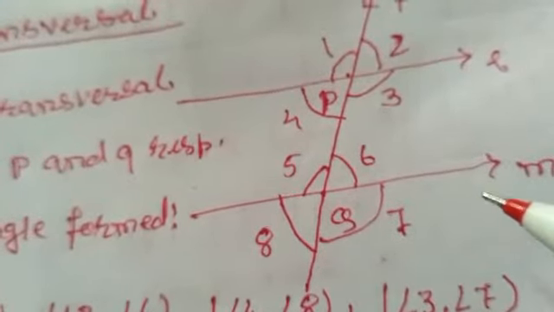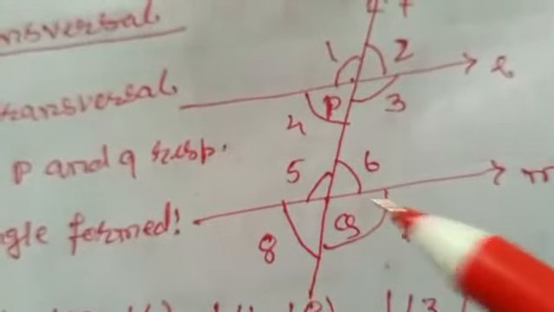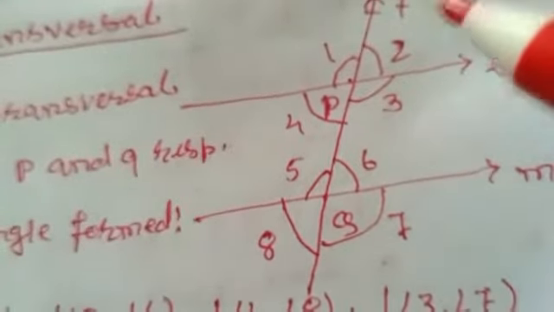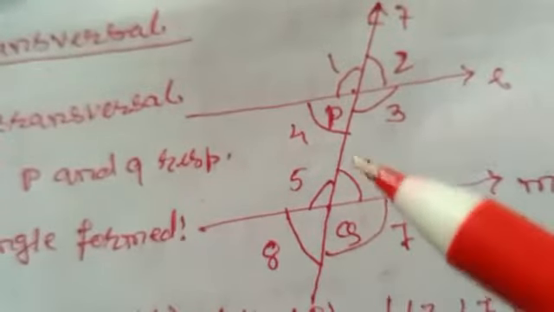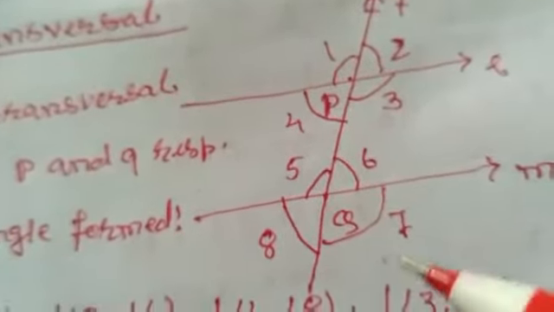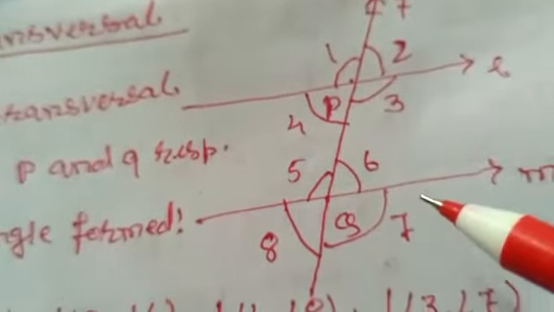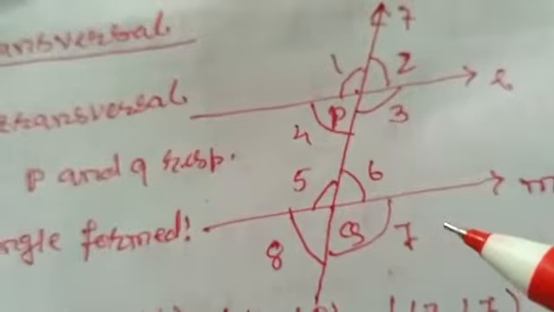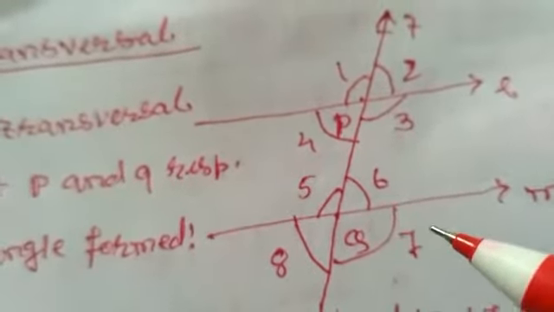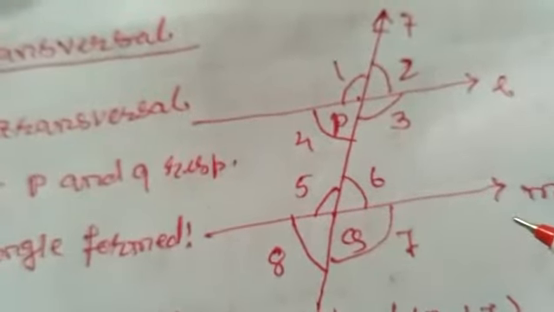It means that when we produce these lines in both directions, to the right side or left side, they will not meet or intersect each other up to infinity, and the perpendicular distance between the lines L and M always remains the same. That's why line L and line M are called parallel lines.